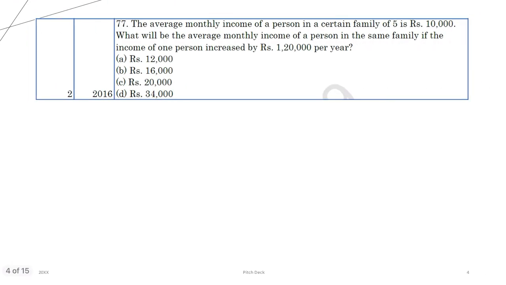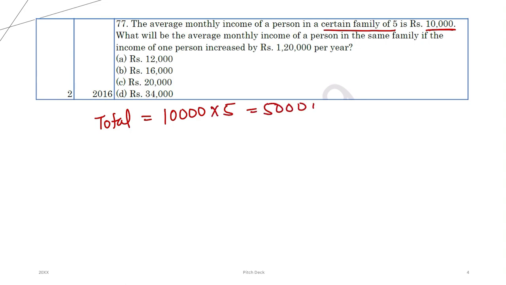Now moving on. The average monthly income of a certain family of 5 is this much. Means that this is the total average monthly income for a 5 people family. So total salary is average into 5. I hope this is clear. Means 50,000 is the total salary that is earned by 5 members. Means x1 plus x2 plus x3 plus x4 plus x5 is 50,000. I hope this is clear.